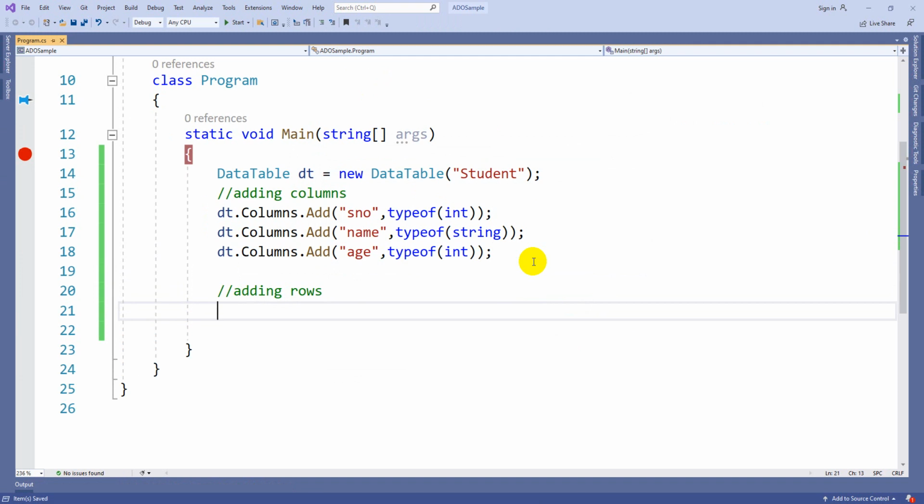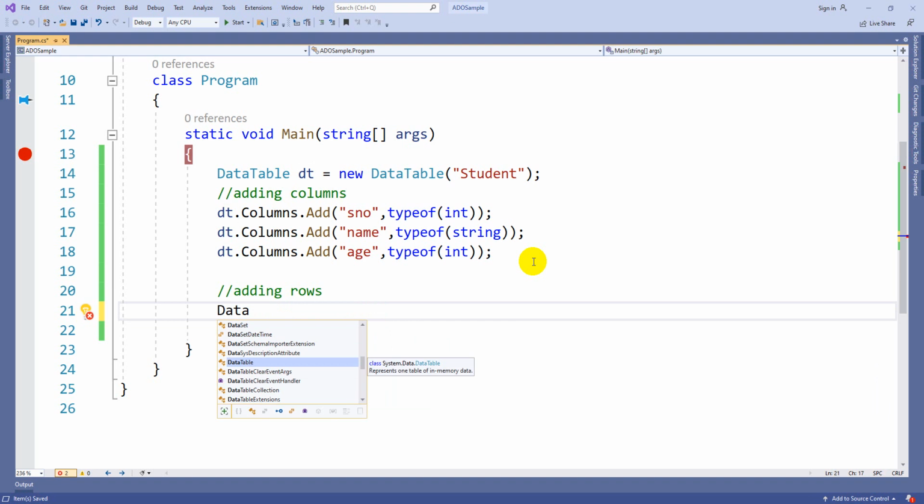So creating a row can be done in two ways, guys. So observe carefully. dt.Rows.Add, here you need to again pass dt.NewRow. So here I should pass what are the values. So this is going to be a bit confusing. I am just going to make it short like this.